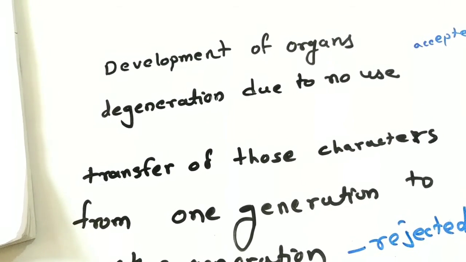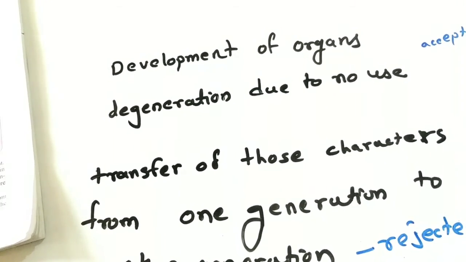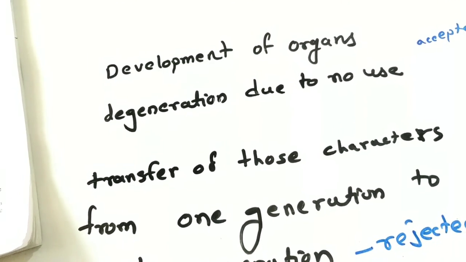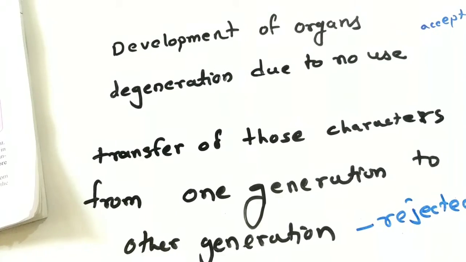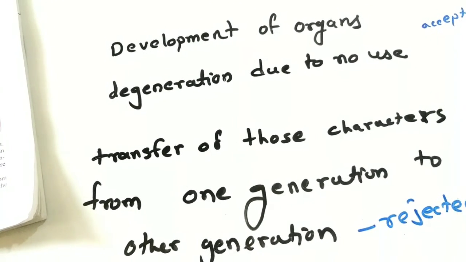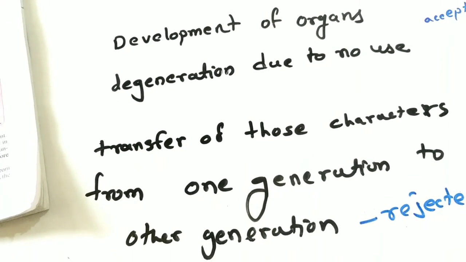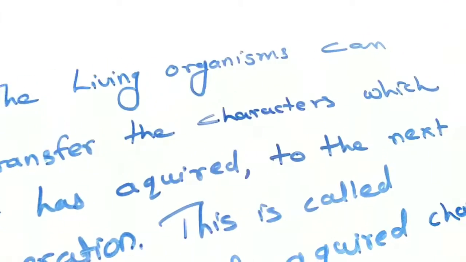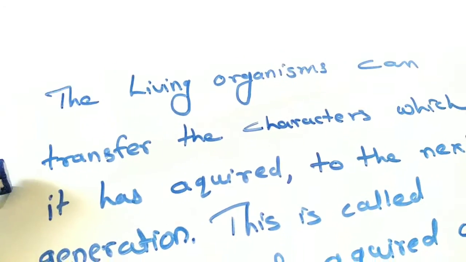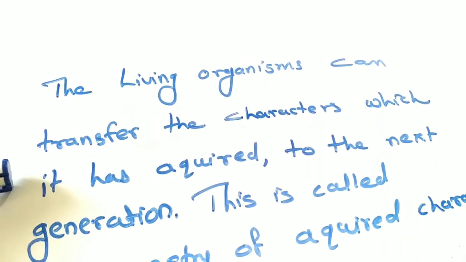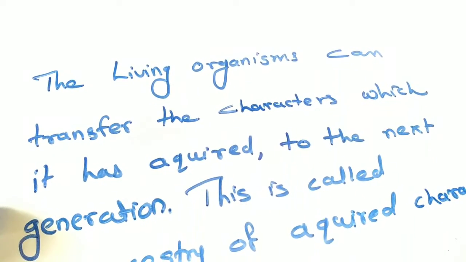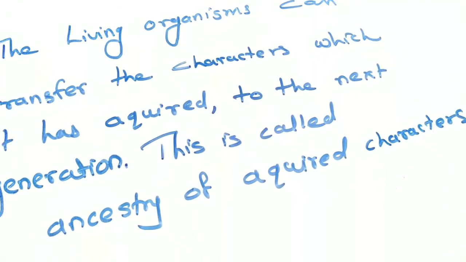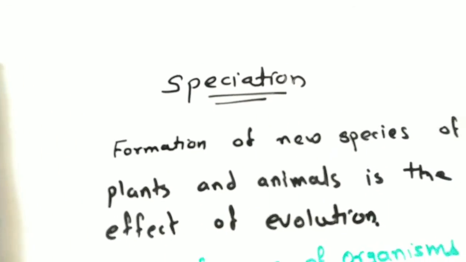Because it had been verified many times that modifications brought about in us are not transferred from one generation to another, and therefore Lamarck's theory was disapproved. The living organisms can transfer the characters which they have acquired to the next generation, and this is called inheritance of acquired characters.